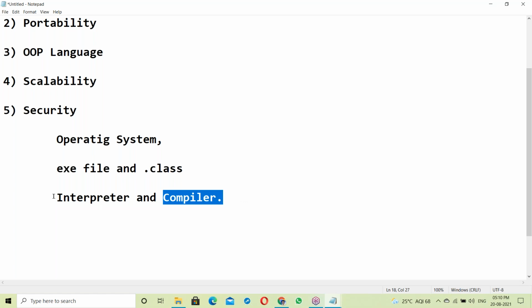So for that reason, you must have interpreter knowledge and compiler knowledge. Suppose the C language, it's purely a compiler.